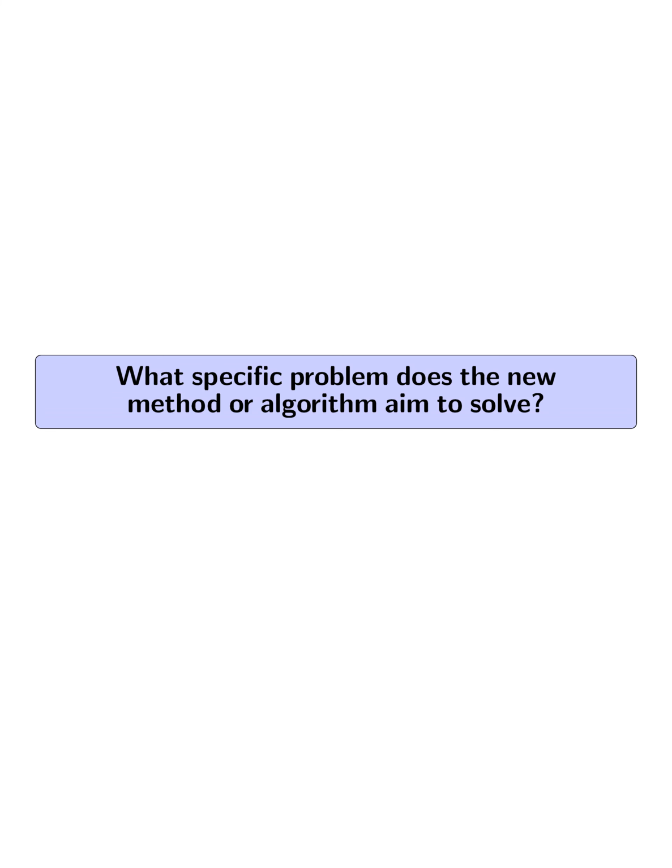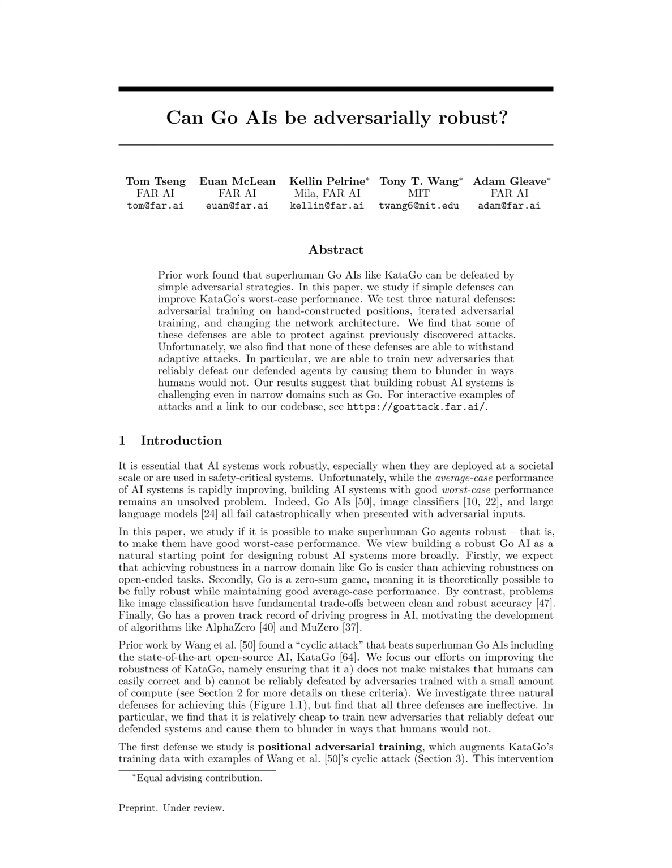What specific problem does the new method or algorithm aim to solve? The new method or algorithm aims to solve the problem of building robust AI systems, specifically in the context of developing superhuman Go agents that are resilient to adversarial attacks.